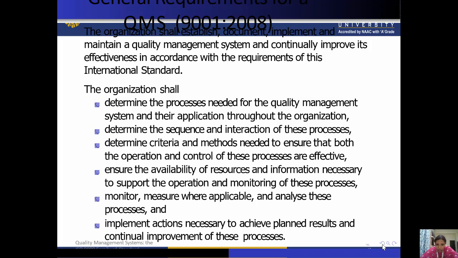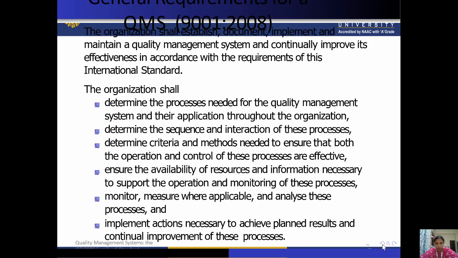Now implement actions necessary to achieve the planned results and continual improvement of these processes. So implementing action is also necessary. These are some general requirements as per ISO 9001:2008 for the QMS. Basically we can say 8 things are there.